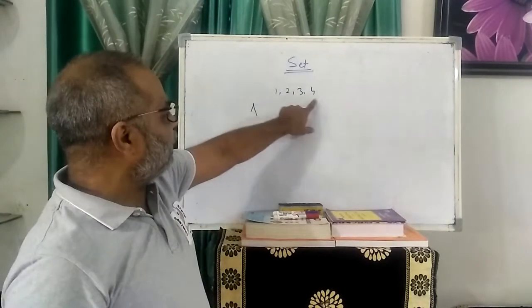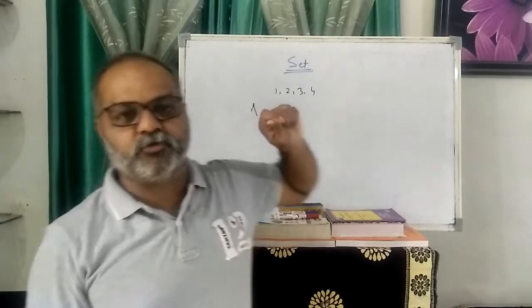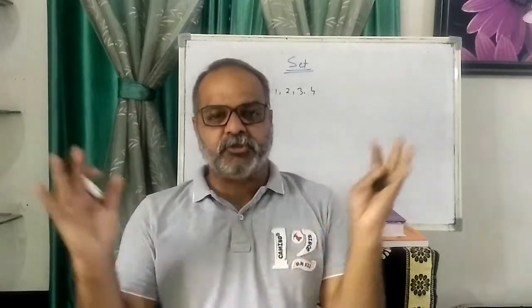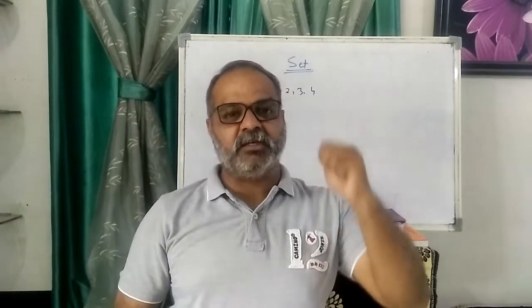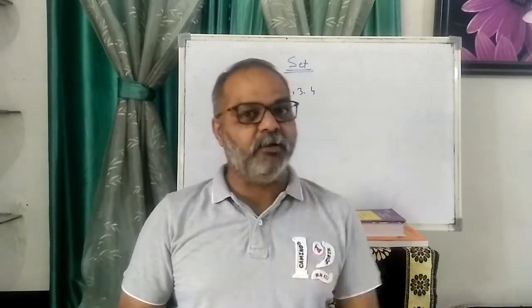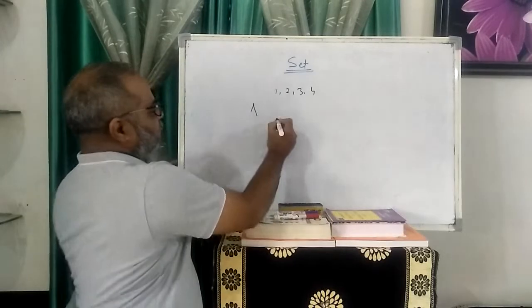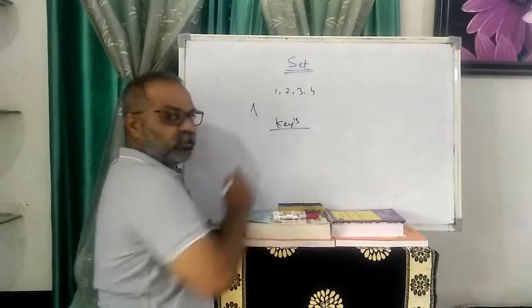What is the common characteristic of these? These are natural numbers. So what is the definition? All this is called a set. What is the meaning of set? A set is a collection of well-defined objects. So well-defined is a very important part. You see the keys. What is defined? These are the keys.